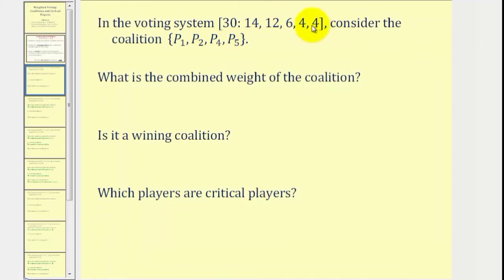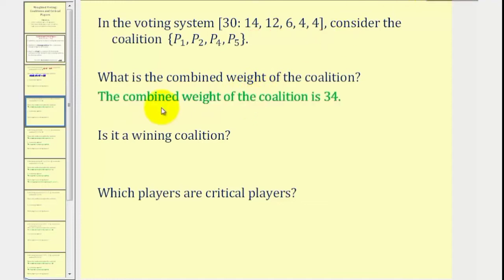Here we have a weighted voting coalition. We want to consider the coalition that consists of player 1, player 2, player 4, and player 5. So here's the weight of player 1, player 2, player 4, and player 5. The first question is what is the combined weight of the coalition, which would be 14 plus 12 plus 4 plus 4, and that is equal to 34.